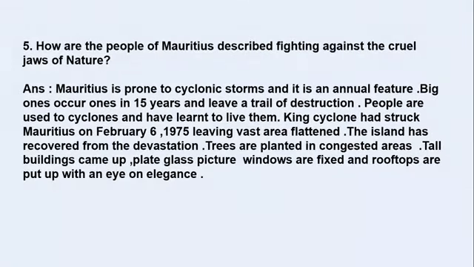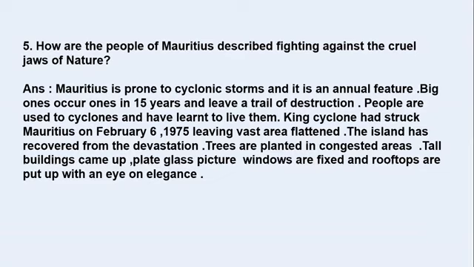How are the people of Mauritius described fighting against the cruel jaws of nature? So we come across that here people are fighting against the cruel jaws of nature. What is that cruel jaws? What is happening to the people there? The nature at times becomes very cruel. So how are the people fighting and facing all these things? So let's see the answer.